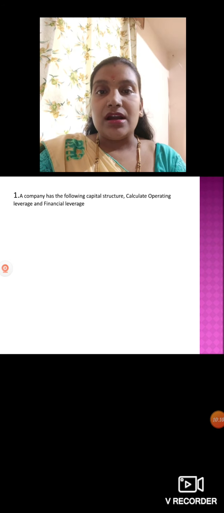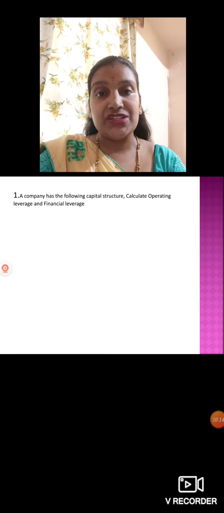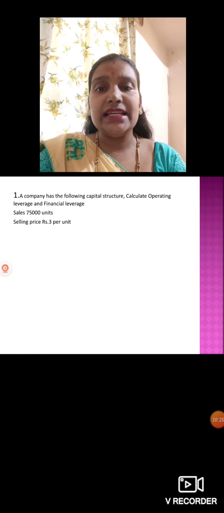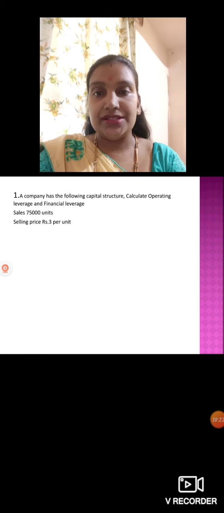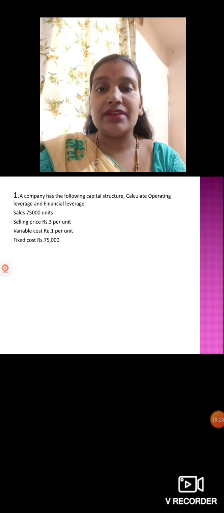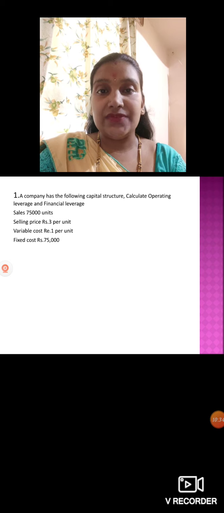A company has the following capital structure. Calculate operating leverage and financial leverage, both you should calculate. Sales are 75,000 units. Selling price is rupees 3 per unit. Variable cost is rupee 1 per unit. Fixed cost is 75,000. With the help of this we should calculate operating leverage as well as financial leverage.